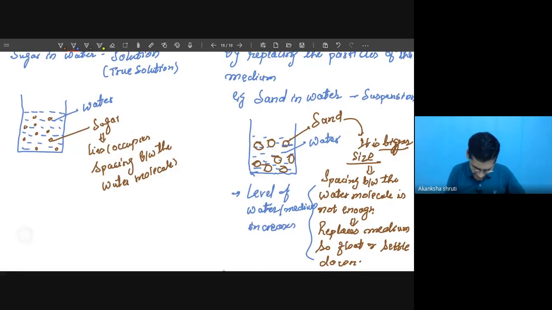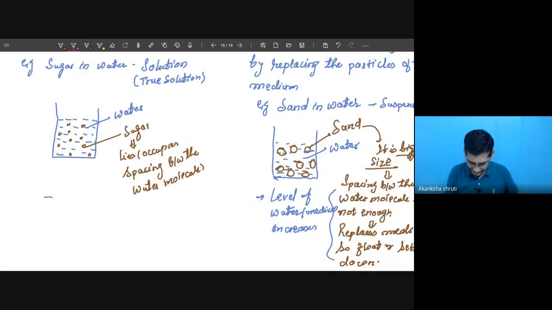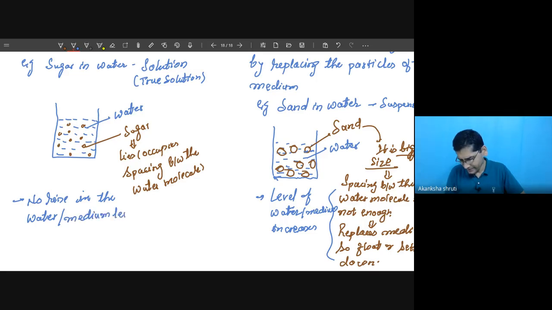But in this case, no rise in water level or medium level. While the substance is undergoing dissolving, in this case, no rise in the water level. Water or medium, whatever we are considering, that level will not rise.